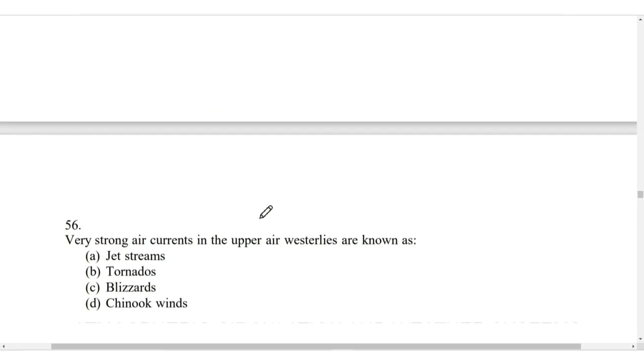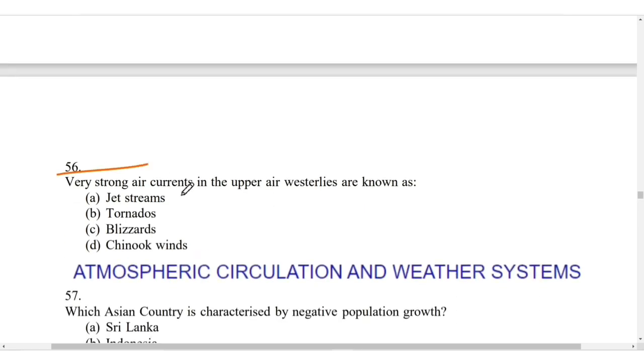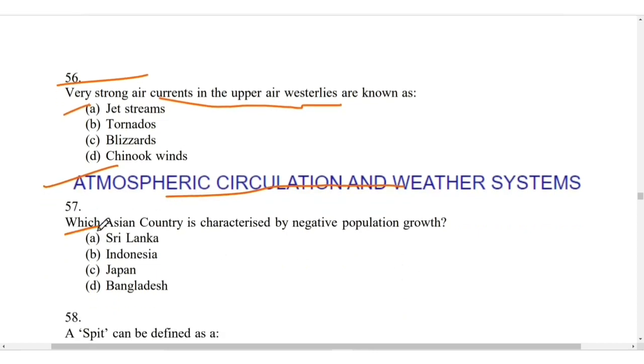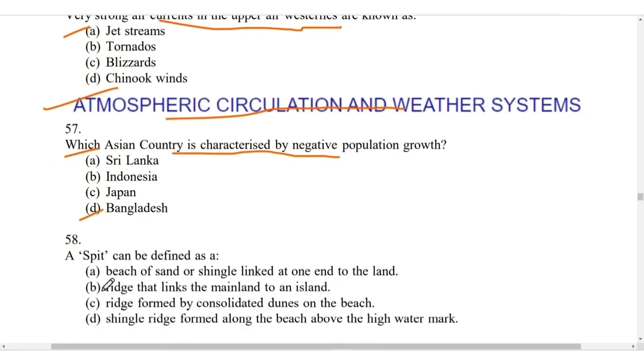Next, very strong air currents in the upper air westerlies are known as the jet streams. It is given in the atmospheric circulation and weather system chapter of NCERT. Which Asian country is characterized by negative population growth? It is Bangladesh. Sorry, it is Japan.